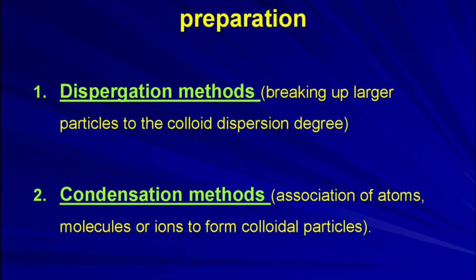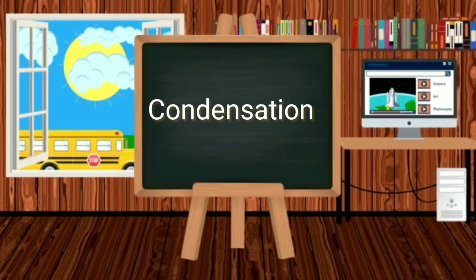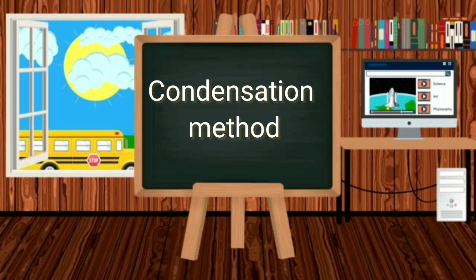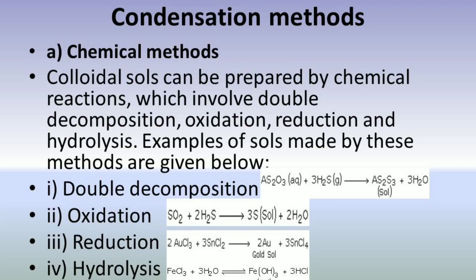Condensation method means joining up smaller particles. It is not normally possible physically. Therefore, the condensation method is normally called the chemical method of preparation of colloids, and the dispersion method is otherwise called the physical method of preparation of colloids. First, we will discuss the condensation method. This is the chemical method of preparation of colloids.